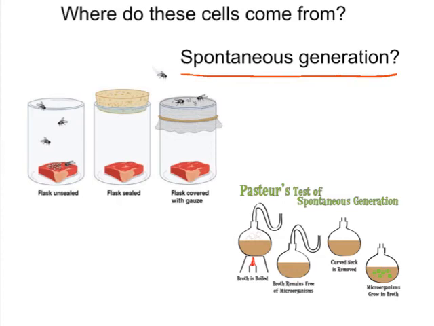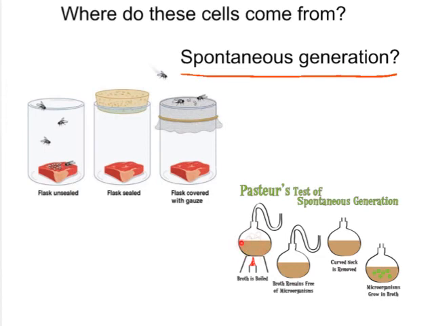So a man named Louis Pasteur in 1864, contemporary with a lot of the work being done with the microscopes, performed some experiments, and these are some of his experiments right here, with this special flask that has a curve in it.